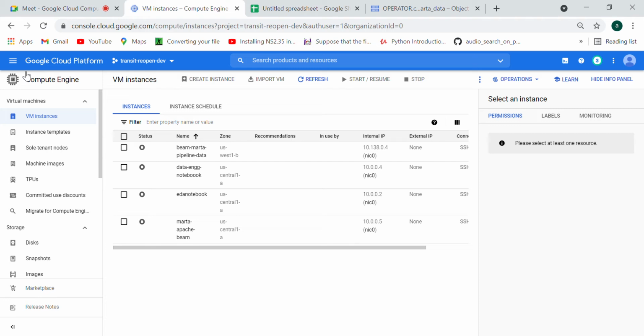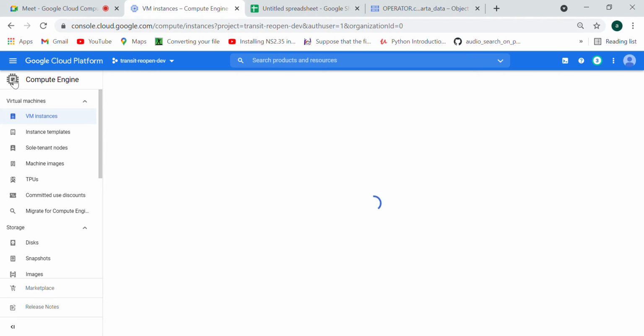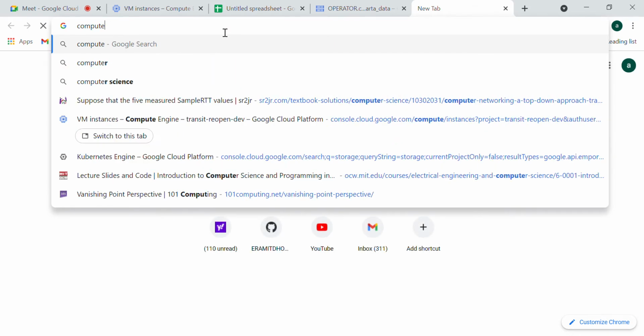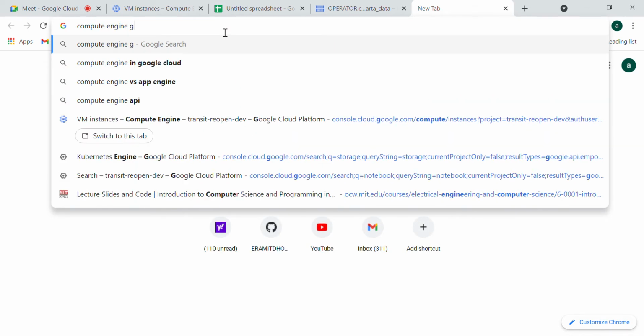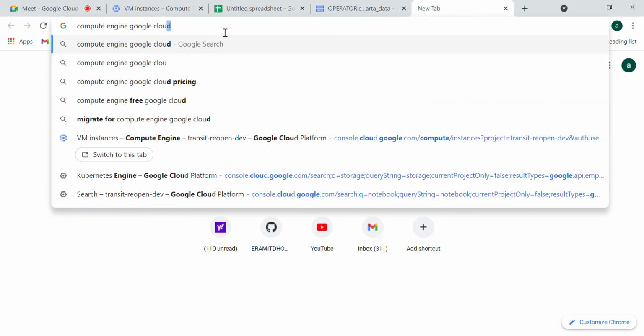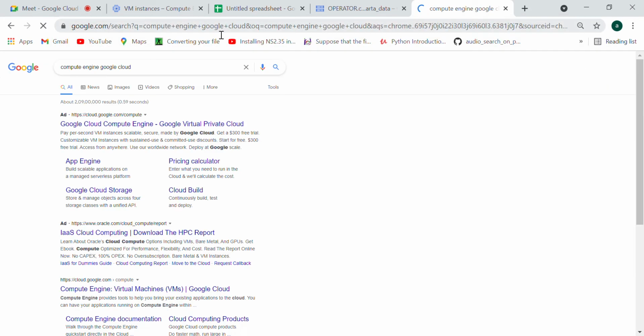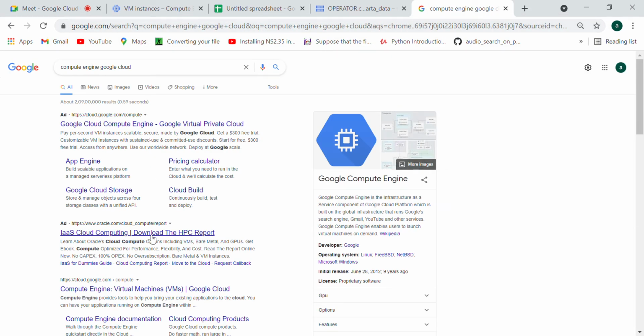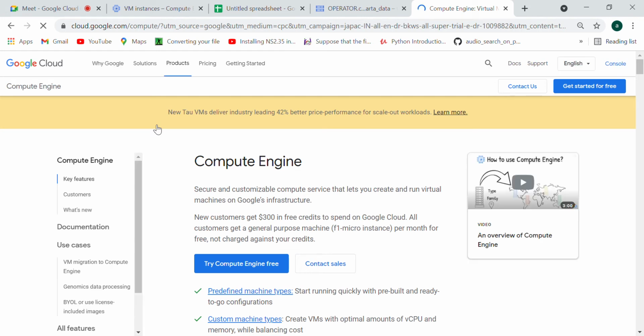If you want to explore more on this, you can click on Compute Engine, or you can search here also. Search Compute Engine, Google Cloud, and when you click it, it will open a document for you, the Compute Engine documentation. There you can read and explore what Compute Engine actually is.